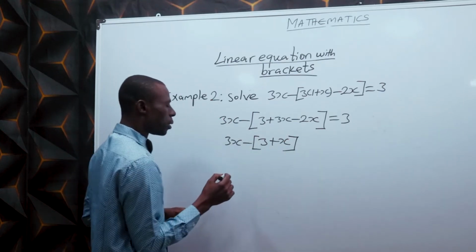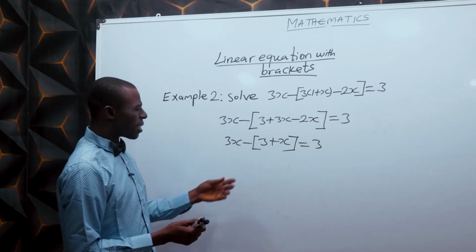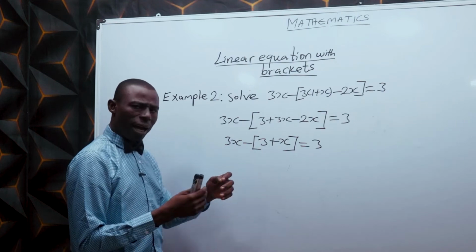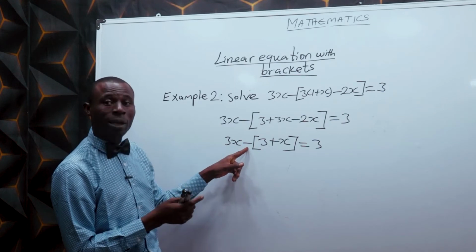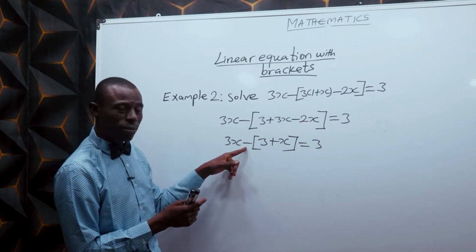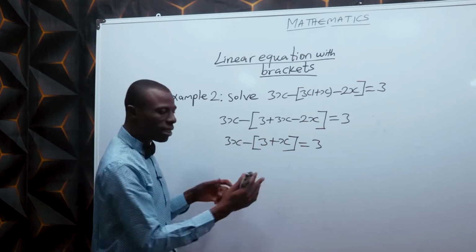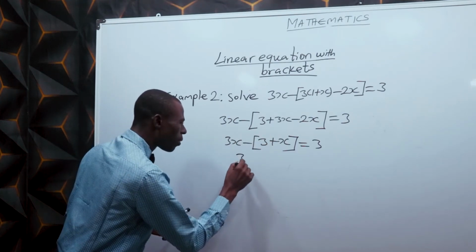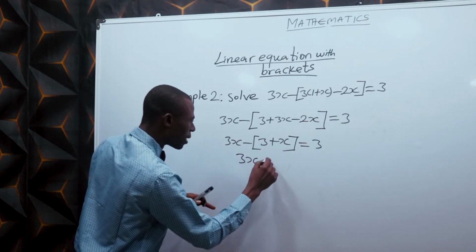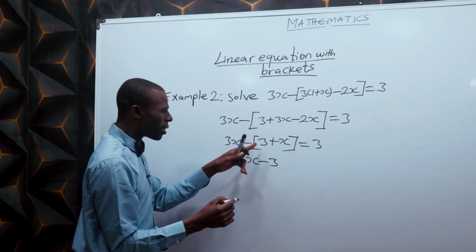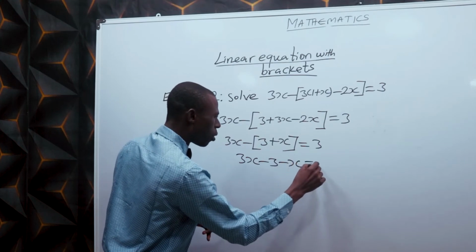So in the bracket equals 3. This larger bracket is having something outside it, and that thing is having multiplicative attachment with it. And what is it? Negative 1. Don't forget, this negative has 1 invisible there. So use that negative 1 to open this larger bracket as well. You have 3x, negative 1 times 3, negative 3. Negative 1 times positive x, that's negative x, equals 3.